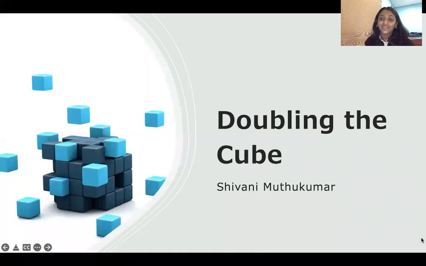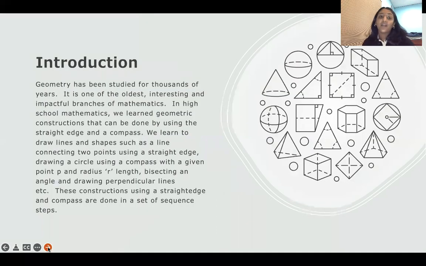Hi, my name is Shivani Muthukumar and my project is doubling the cube. Geometry has been studied for thousands of years. It's one of the oldest, most interesting, and impactful branches of math.